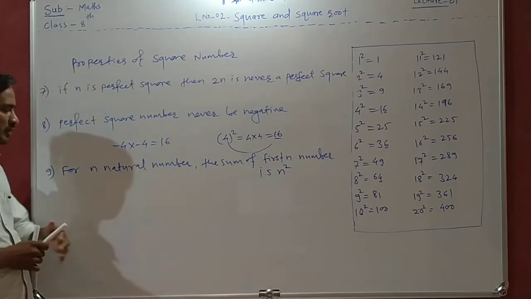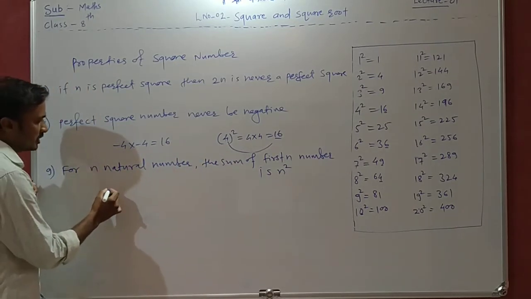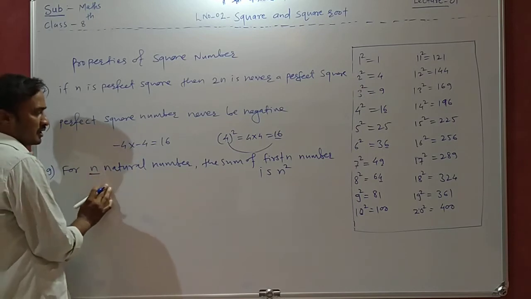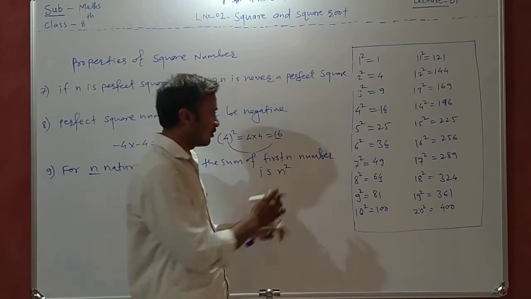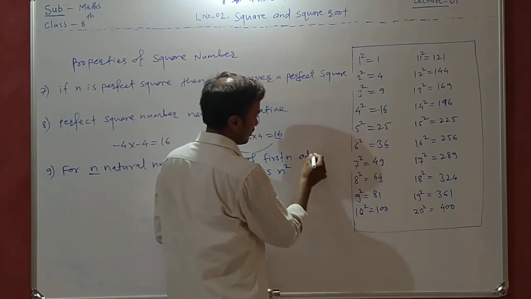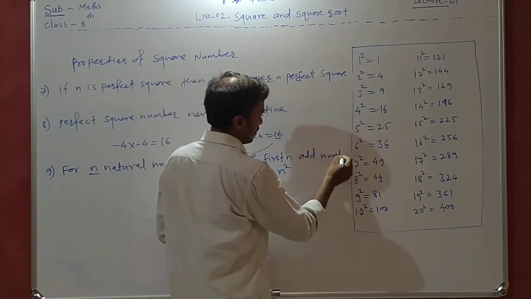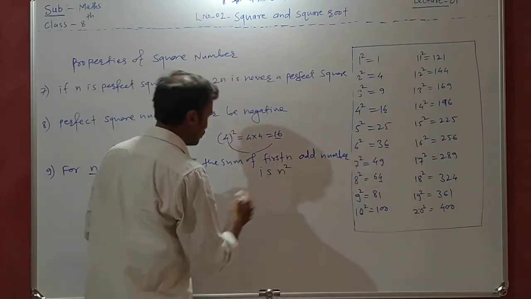For n a natural number, now suppose you are considering n is a natural number, then the sum of first n odd numbers is equal to n square.